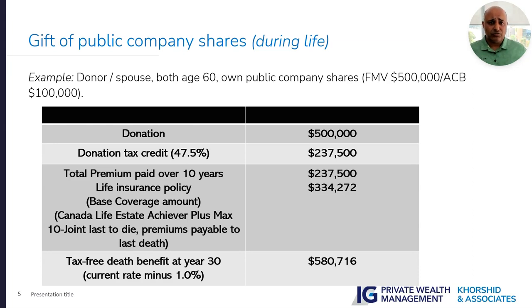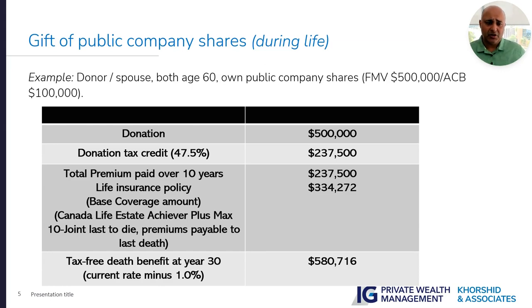Now they have $237,500. In this illustration we use a 10-pay Canada Life Par policy. We took that $237,500 and paid that equal amount over a 10-year premium period, and that whole amount is used to pay for the policy.